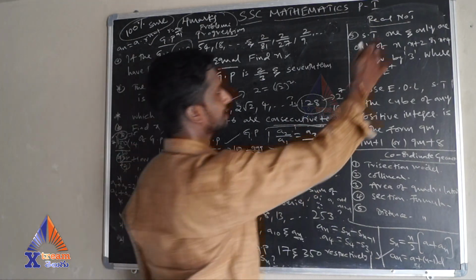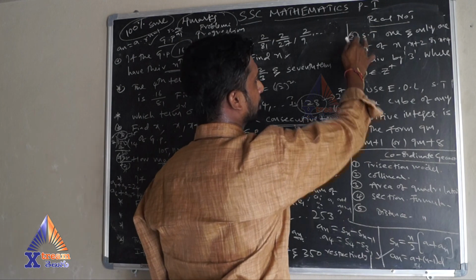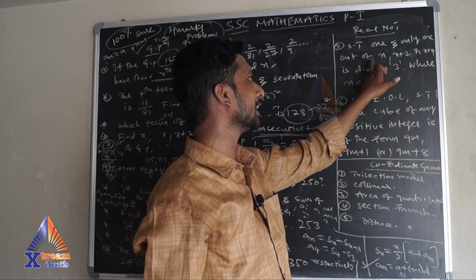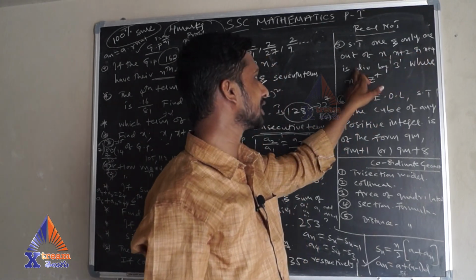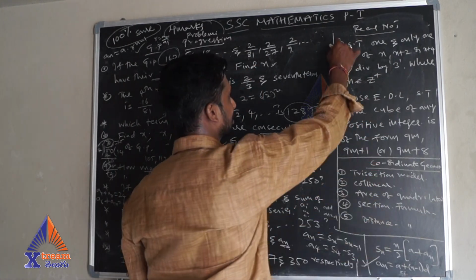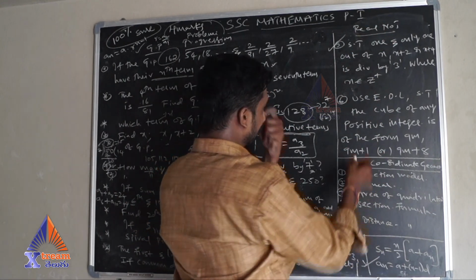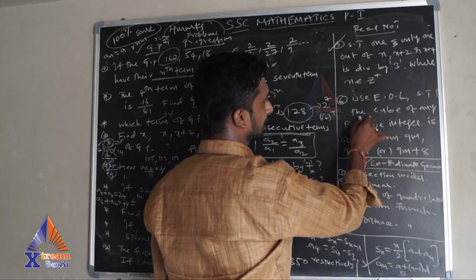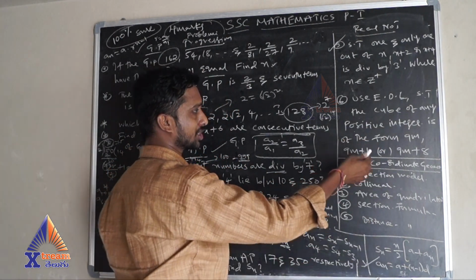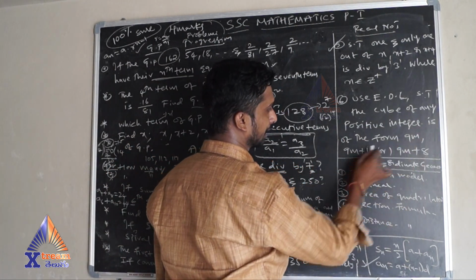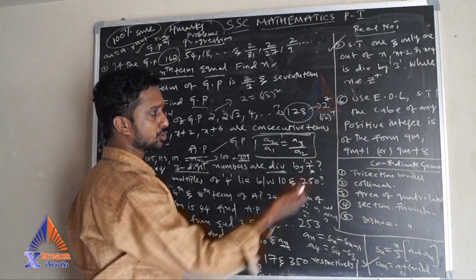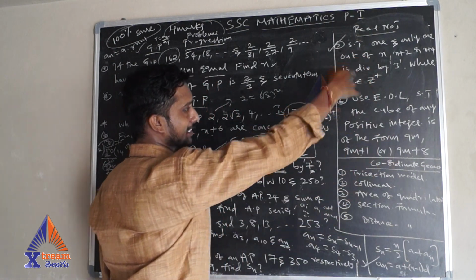Next, coming to real numbers, we have left one more model. That is, show that one and only one out of n, n plus 2, n plus 4 is divisible by 3, where n belongs to positive integers. This one also you have to go through in real numbers. And using Euclid's division lemma, show that the cube of any positive integer, or square of any positive integer, like that model problems also, is of the form 9m, 9m plus 1, 9m plus 8. Okay, now these problems also you have to see. If you have any doubts, you can ask me in the comment box, so that I will discuss these problems.